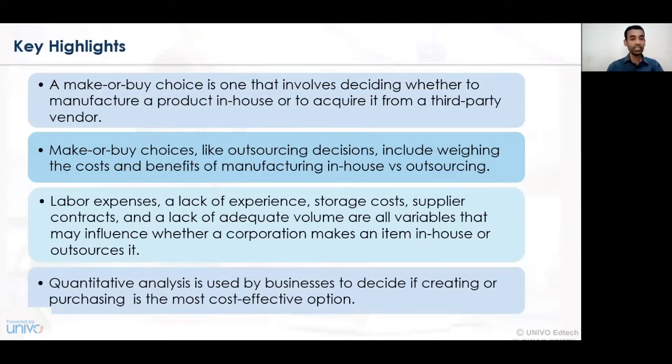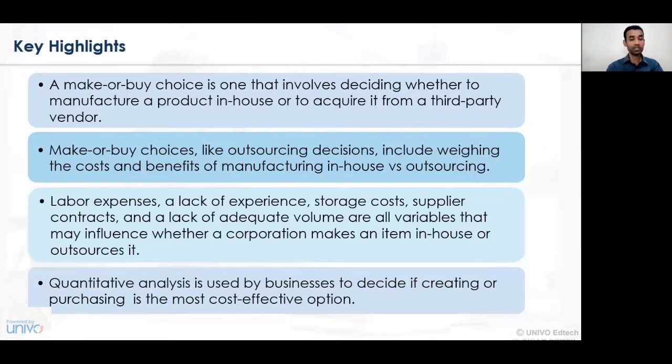In this case, any one option can be adopted, and accordingly either you outsource a product or manufacture a particular product, and the cost benefit analysis is ascertained. Based on the cost benefit analysis, one can come to a conclusion about whether the product is feasible or suitable or not.